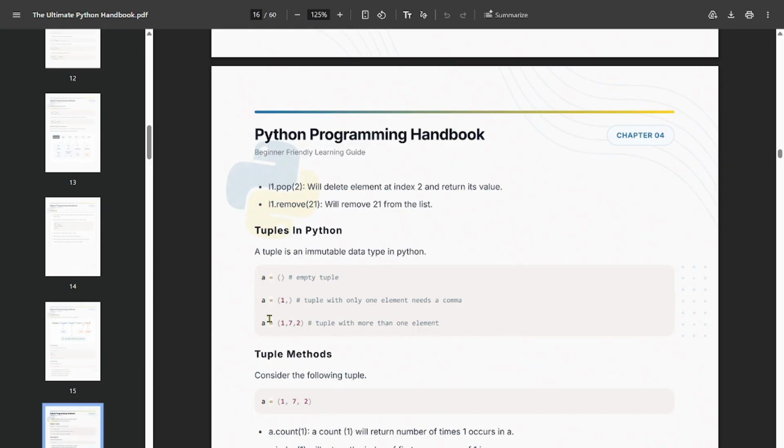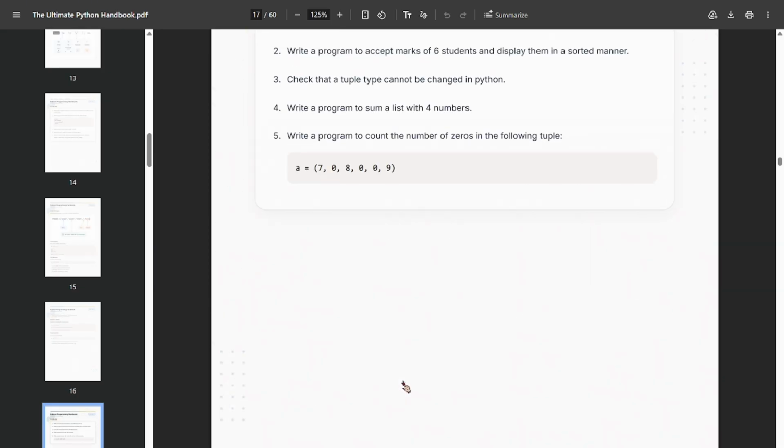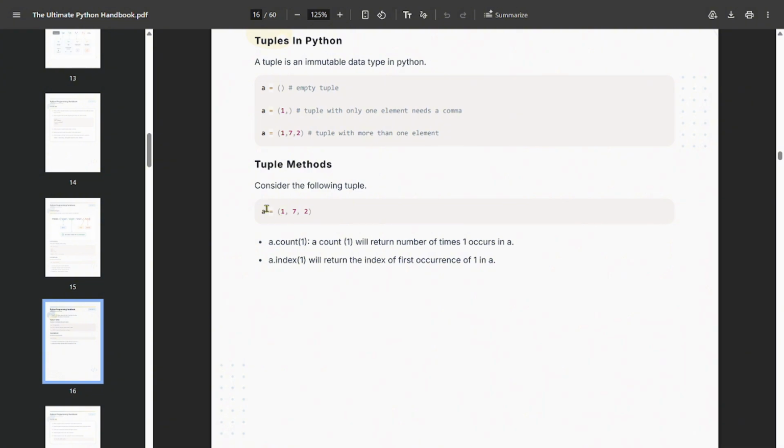When we declare an empty tuple, we can just declare it like that. For a single element, we declare a is equal to 1 comma. So a single element needs a comma, and then a is 1 comma 8 comma 7 comma 2. Okay, that's how it works. And for tuple, count 1 will return how many times 1 appears. Index 1, you can directly check the index, count 1.